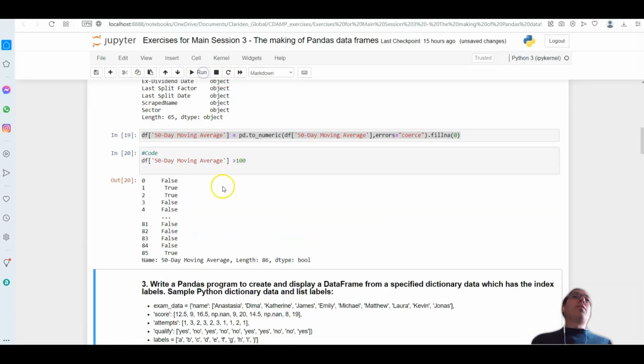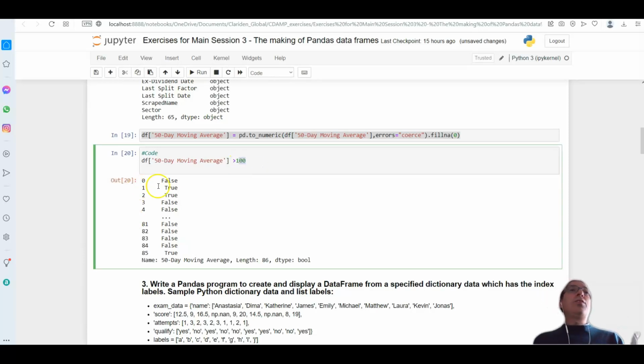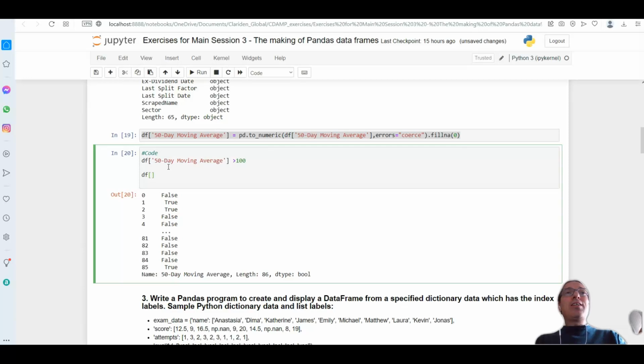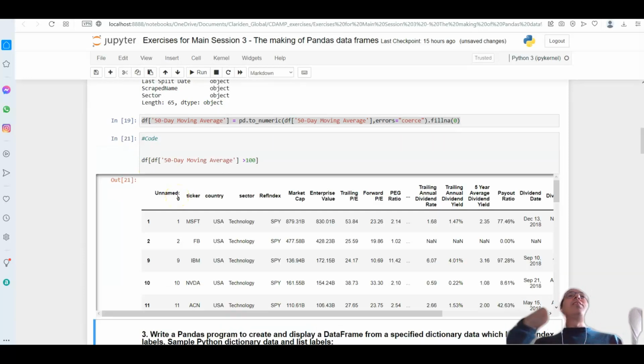and now we're able to say, oh, is it greater than 100? No, not in this case, not in that case, not in that case, but yes, in this case. And if I now want to get the data where that series of trues and falses is true, what I say is now I use this as my selector rule. So I get this and put between the brackets there, and that will give me the ones that are greater than 100. Very nice.